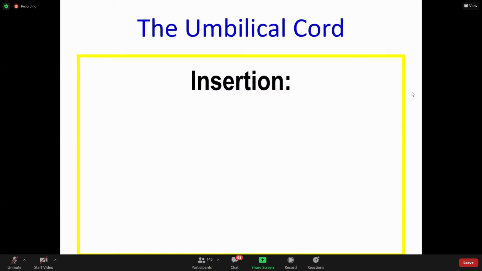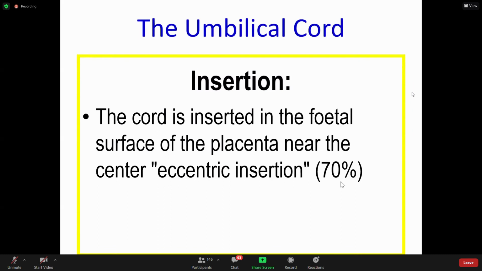Wharton's jelly is a gelatinous substance. Very good. What is this gelatinous substance? What is its origin? Very good that you have written. Okay, fine. So it is extra embryonic mesoderm. Now let us move ahead. Very good. Mesodermal connective tissue, extra embryonic mesoderm.